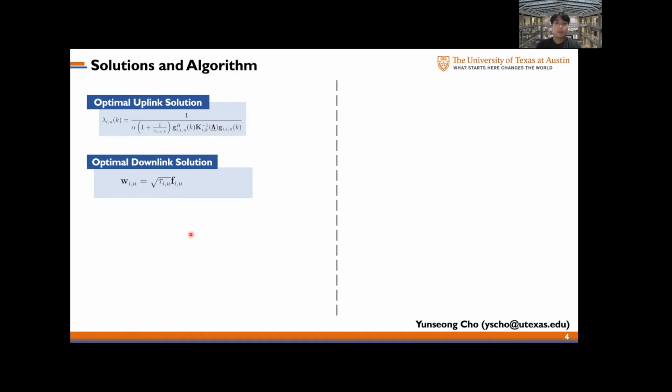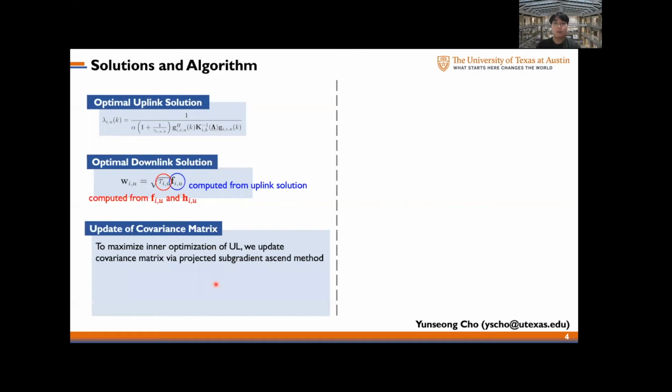Assuming that W equals square root of tau times F, tau is obtained when you satisfy the downlink constraints with equality. However, the optimal solution of the uplink problem is only for the uplink subproblem for a fixed covariance matrix. Therefore, we need to update the covariance matrix.